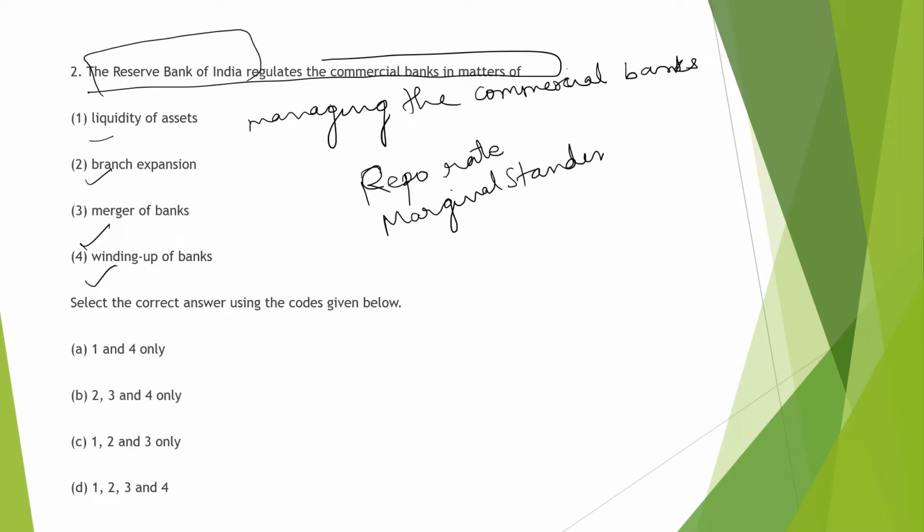There are various facilities which RBI manages for the banks because it is the lender of last resort to the commercial banks. It manages the liquidity of the assets. It provides loans to them. It helps in the expansion of the branches of the banks, merger of the banks, and winding up of banks. So all these functions are performed by the Reserve Bank of India.